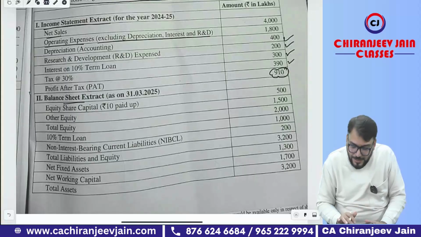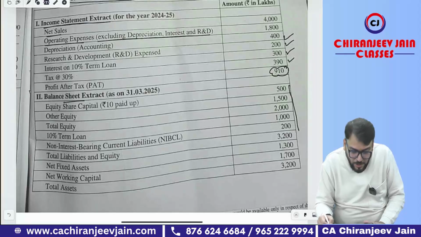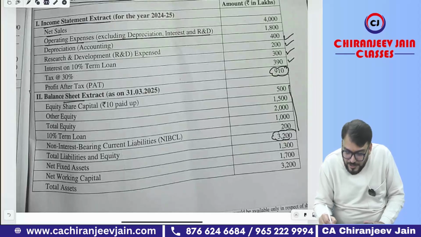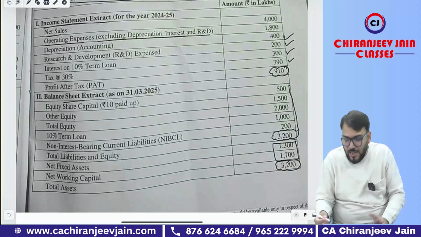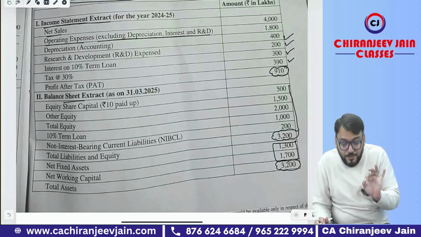Balance sheet extract has been given. Now, one mistake is in the balance sheet. You can see the total of equity and liability they have given is 3,200 and the total of assets has also been given as 3,200. But when you add these, it will come to 3,000. I don't know where 200 has gone, but it will not affect your solution.